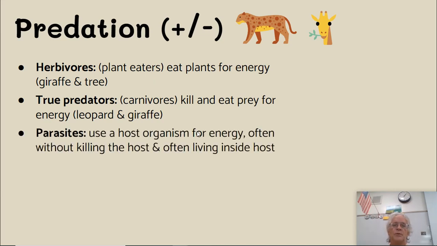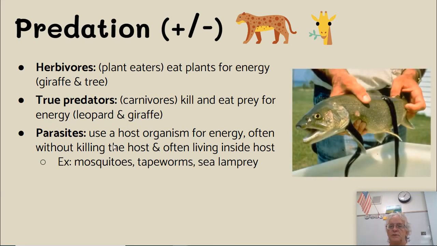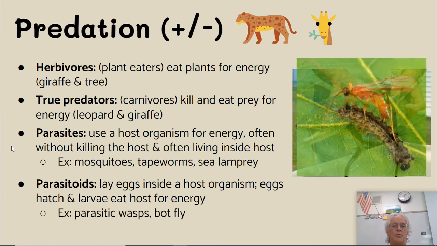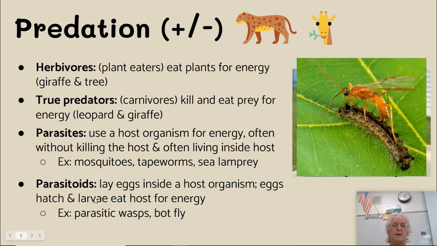Parasites use a host for energy, often without killing the host. Typically without killing the host, because that way they live longer. For example, mosquitoes, tapeworms, sea lamprey. They don't want to kill the host because then they are going to die also. Parasitoids, on the other hand, are like wasps that lay eggs inside or on a host. The eggs hatch, and then the larvae eat the host for energy. For example, the parasitic wasp or the botfly.